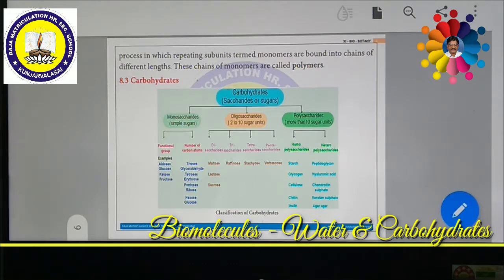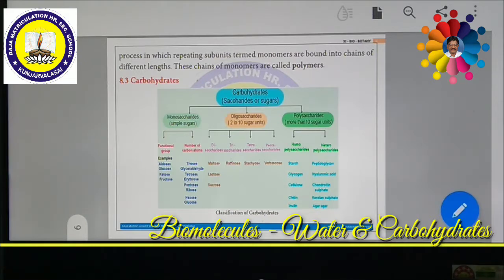Now we are going to see polysaccharides. What are polysaccharides? When more than 10 sugar units, or more than 10 saccharides, are joined together, they form a polysaccharide. These are made up of even hundreds of monosaccharide units. Polysaccharides are also called glycans.